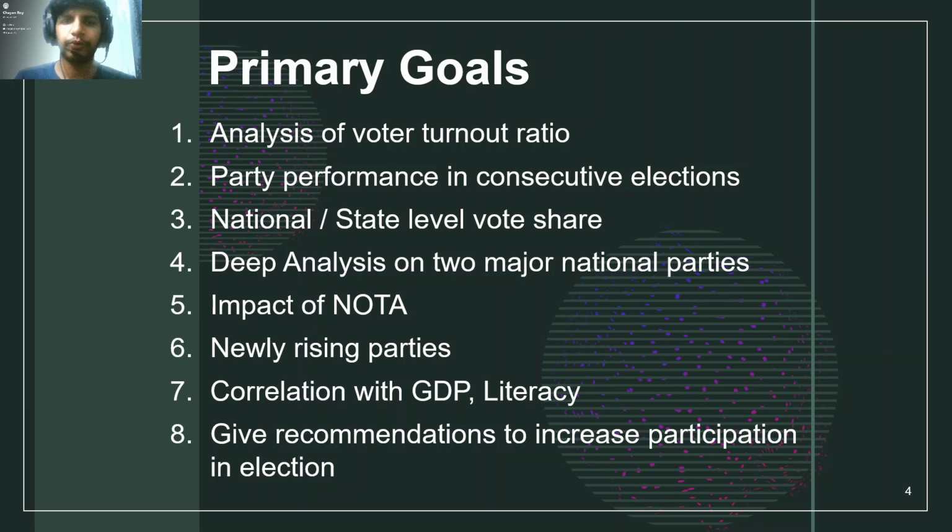The primary goals of this project are as follows. First of all, we will analyze the voter turnout ratio in different aspects, like for states or for different constituencies. Next up, we will try to analyze party performance in consecutive elections, the national or state level vote share of the parties. We want to do deep analysis on two major national parties, which are BJP and Indian National Congress.